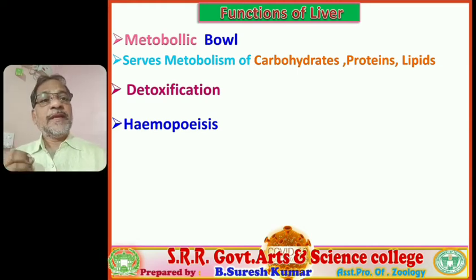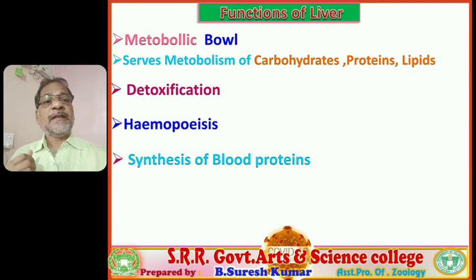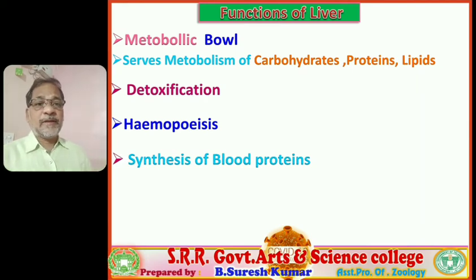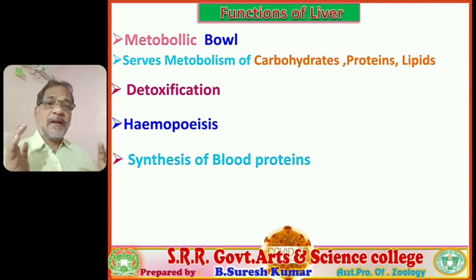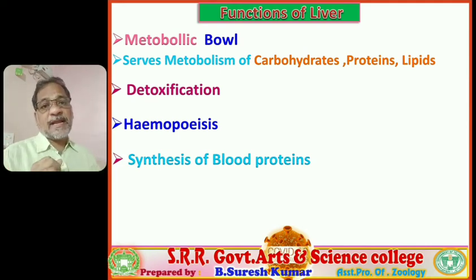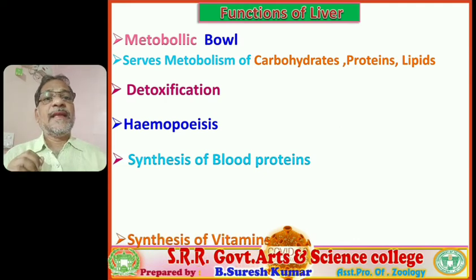Okay, so in that process, by the destruction of hemoglobin from the heme, bilirubin and bile pigments are produced. That is the erythroclasia process. And synthesis of blood proteins: various kinds of blood proteins are synthesized in the liver. For example, albumin, plasma proteins, immunoglobulins are synthesized in the liver, as well as clotting proteins, the anticoagulant heparin, fibrinogen, prothrombin, like that.